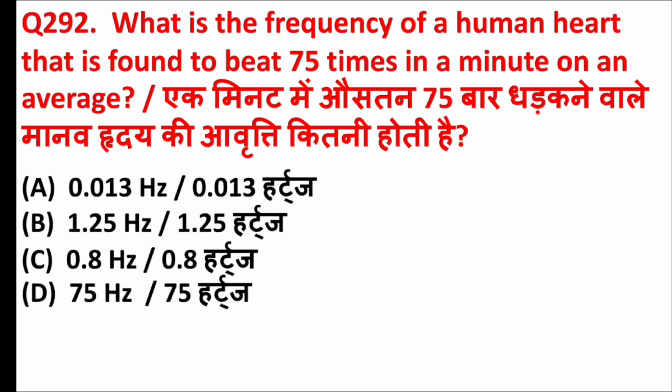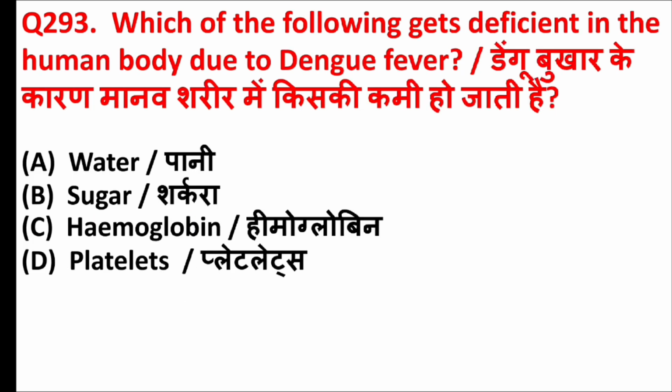What is the frequency of a human heart that is found to beat 75 times in a minute on an average? Answer is option B, 1.25 Hz. Which of the following gets deficient in the human body due to dengue fever? Answer is option D, platelets.